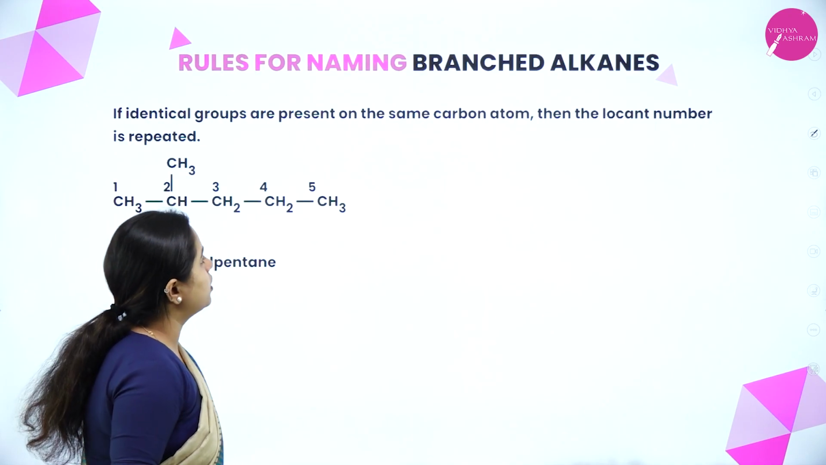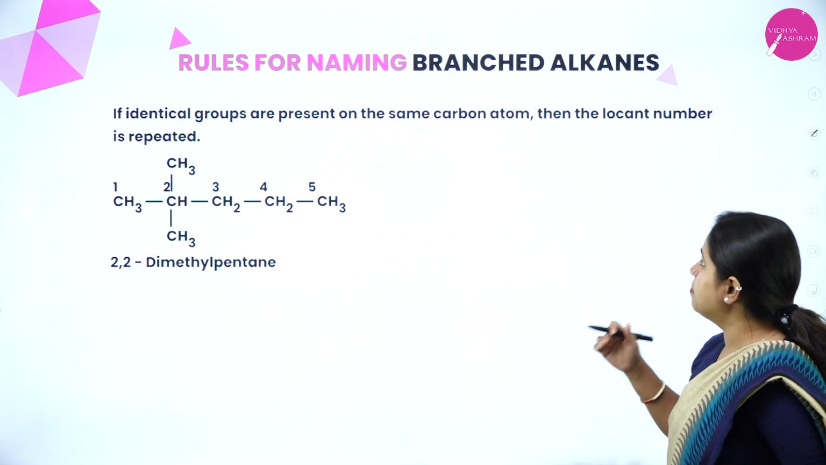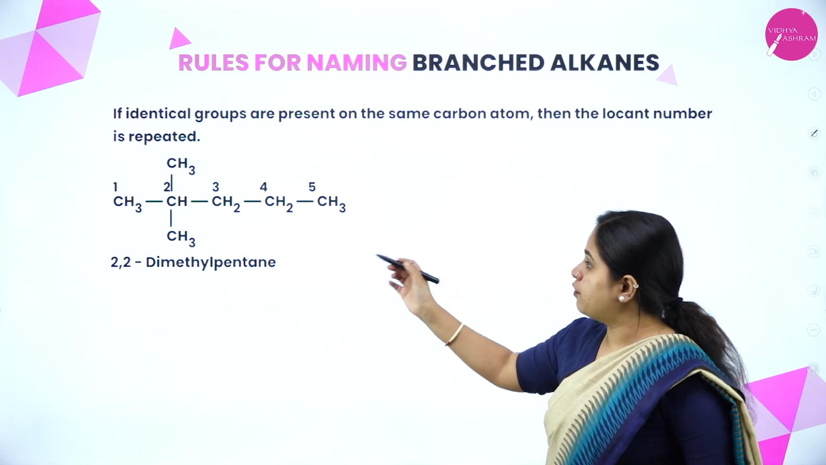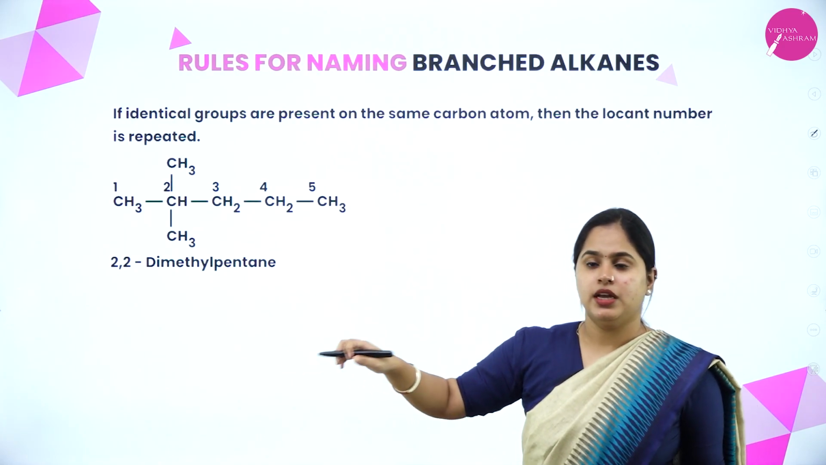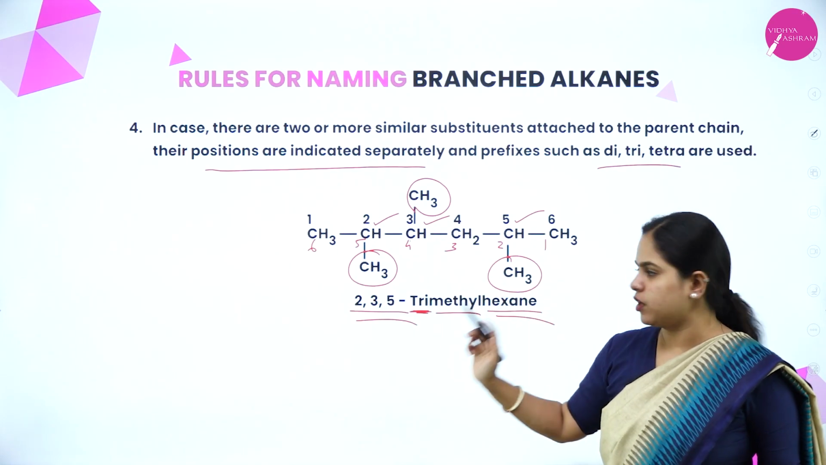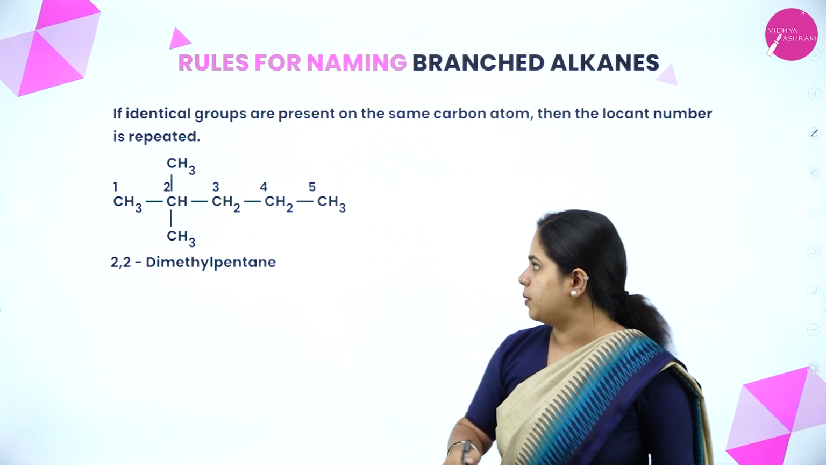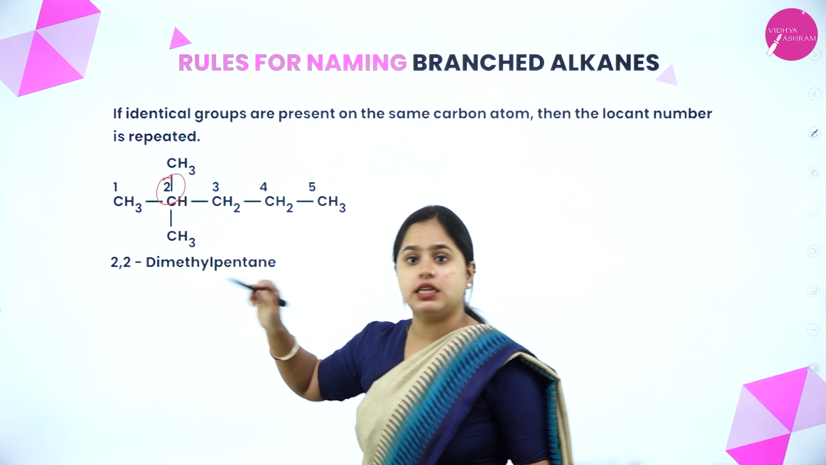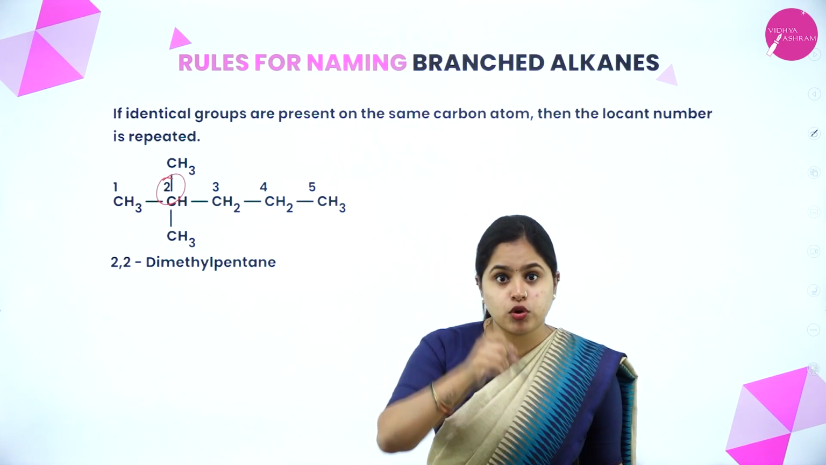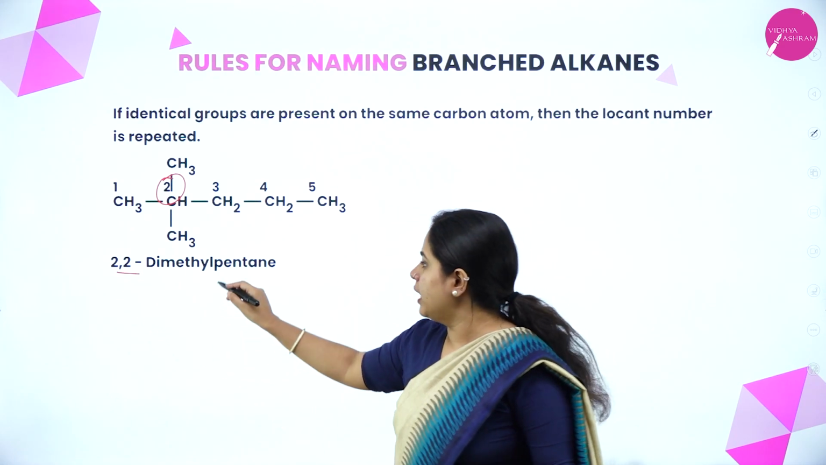Now coming on to the next rule: if identical groups are present on the same carbon atom, then the locant number is repeated. In the previous case, one was on the second, one on the third, one on the fifth, so we wrote 2, 3, 5. Now, if both are present on the same carbon atom, as you can see, both methyl groups are on the second carbon atom, you have to repeat the number. It will be 2,2-dimethylpentane.